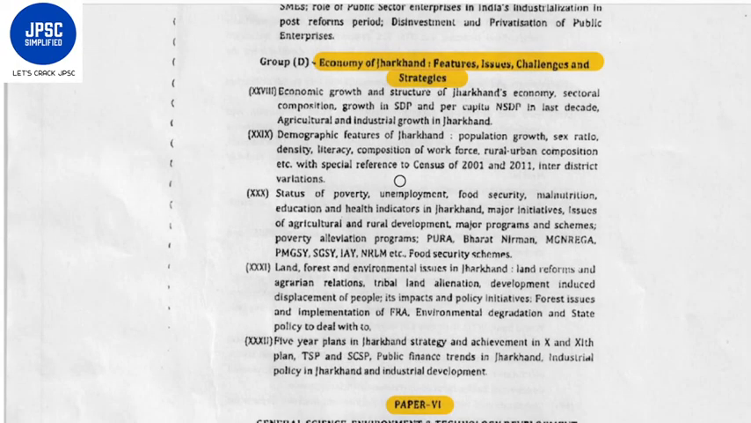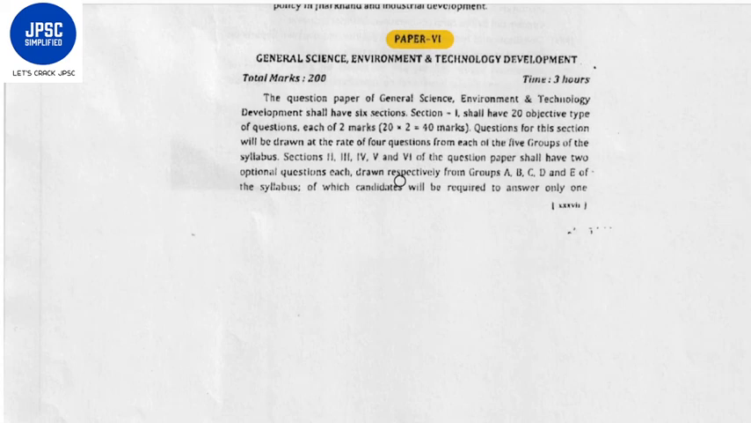Now we will go into the last paper, that is paper 6. So let me go to paper 6. Paper 6 is the general science, environment and technology development paper. This paper consists of two sections: objective type questions and subjective type questions. It has five subsections.